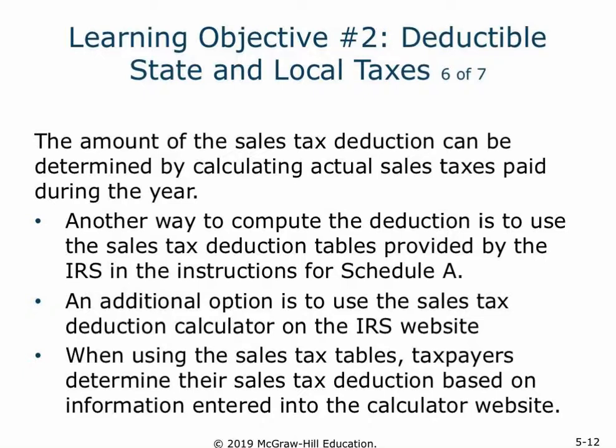And an example of that would be where a married couple with no kids earning $75,000 in St. Charles were to look on the table that the IRS has on their website and input that data, it would list $1,430 as the estimated state and local sales tax paid for the jurisdiction. So that can get used instead of actually collecting the documentation of the state and local sales tax paid.